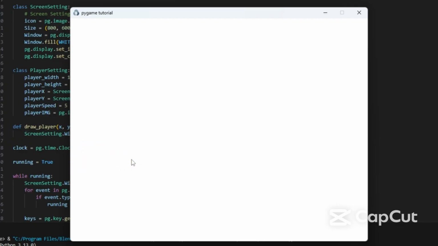We need to keep the player inside the window. If the player touches the border or goes outside the border size, it's going to go back, and it can't go out of the window. So we need to fix this problem right now.